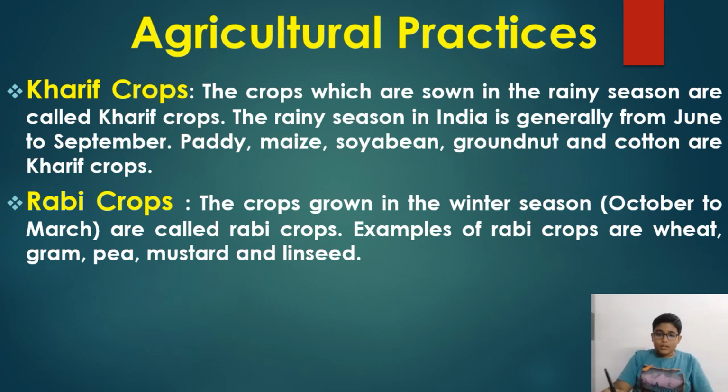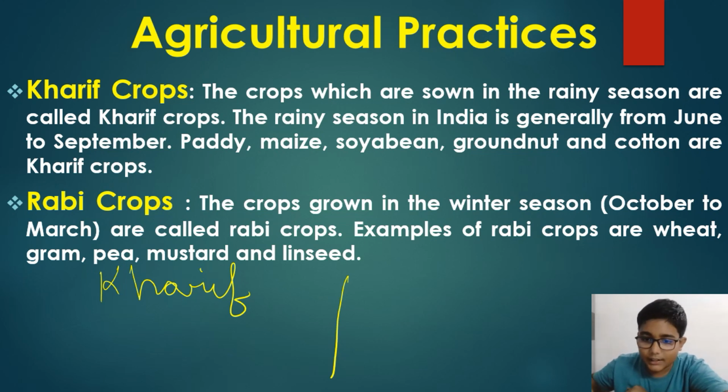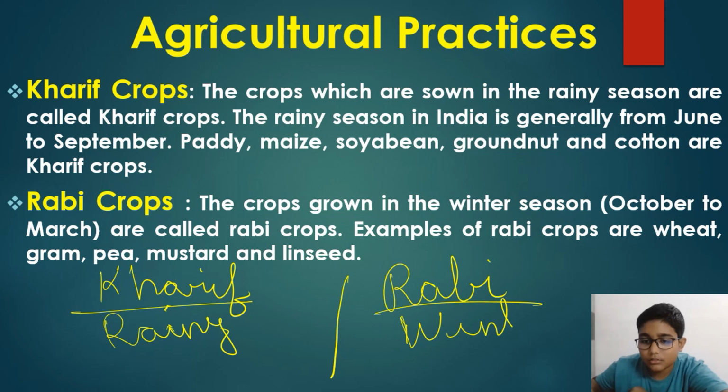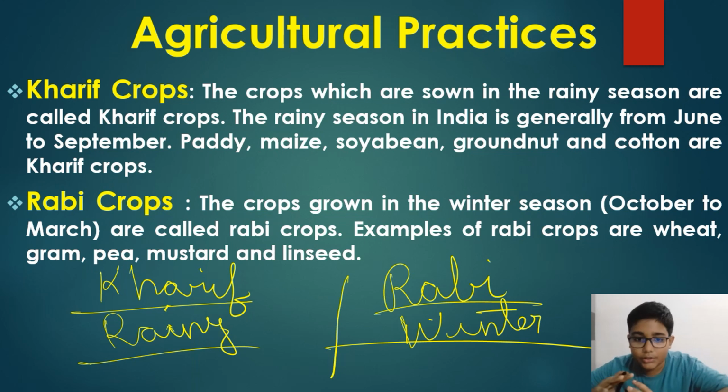So kharif crops are rainy season, monsoon season crops, and rabi are winter season crops. Okay, so both are different. The crops which grow in the rainy season are known as kharif crops, and the crops which grow in the winter season are known as rabi crops.